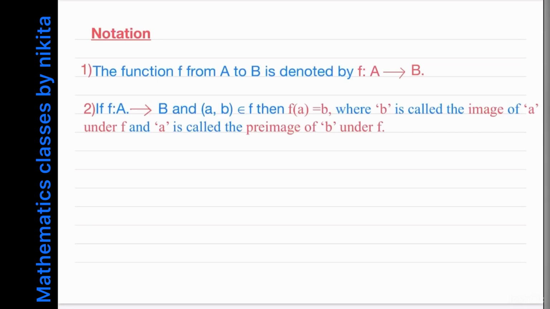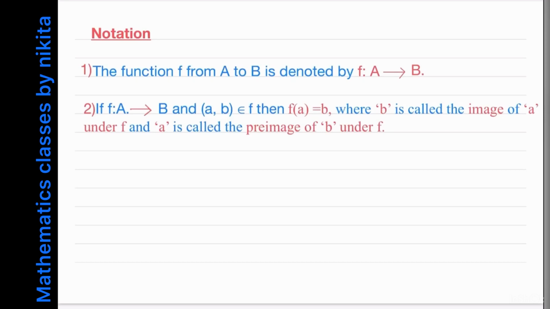When we talk about image and pre-image, we know between which two elements the association is. So if I say that a is the pre-image of b under f, that means a is related to b through the rule given by f. And if I say that b is the image of a under f, that means a is related to b under f through this rule. So this is the meaning of image and pre-image.